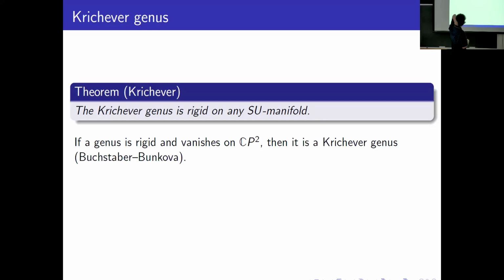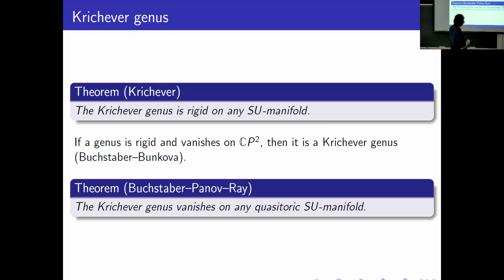And there is the theorem of Buchstaber and Panov that the Krichever genus vanishes on any quasitoric SU manifold. You can check that if you have a toric manifold, a projective toric variety, then it cannot be SU. It cannot have zero first Chern class. But there are a lot of quasitoric SU manifolds, in fact. But the Krichever genus vanishes on all of them.